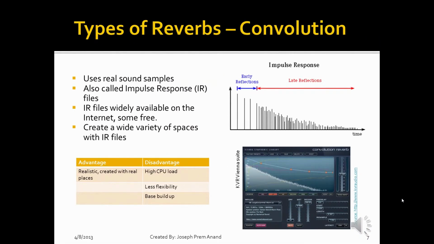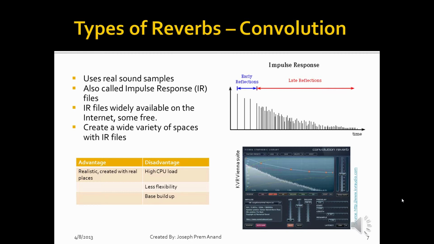A convolution reverb uses real sound samples recorded from real spaces. These samples are called impulse responses, or IRs for short. The reverb plugin then filters or convolves your audio through the IR to generate a reverb. There are IR files for the Grand Canyon, famous cathedrals, and concert halls. There are also IRs for small rooms, recording studios, garages, and stadiums. Compared to algorithmic reverb, convolution reverbs sound very realistic because they are real sounds. There are many IR files freely available on the internet.